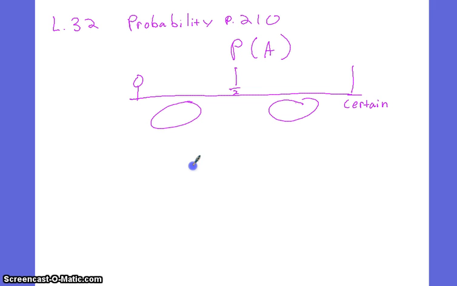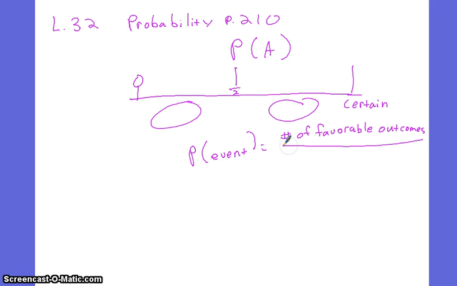So what that means is the probability of an event is recorded as the number of favorable outcomes over the number of possible outcomes. The number of favorable to the number of possible outcomes is the probability of an event.